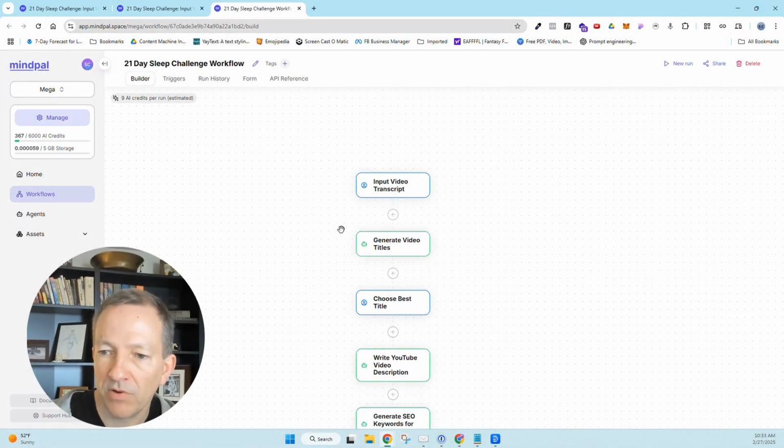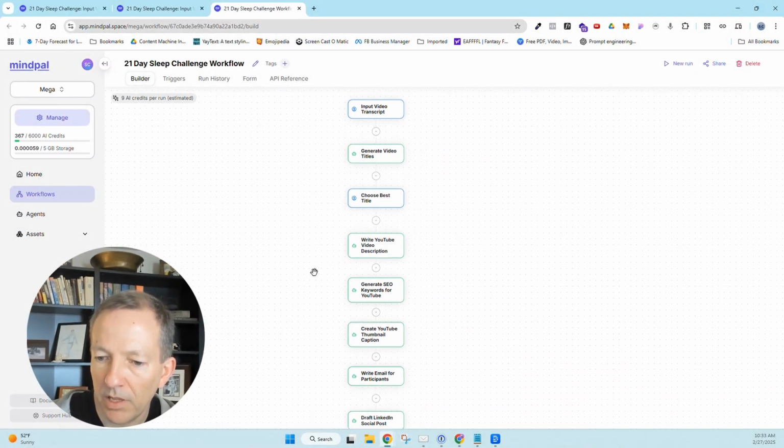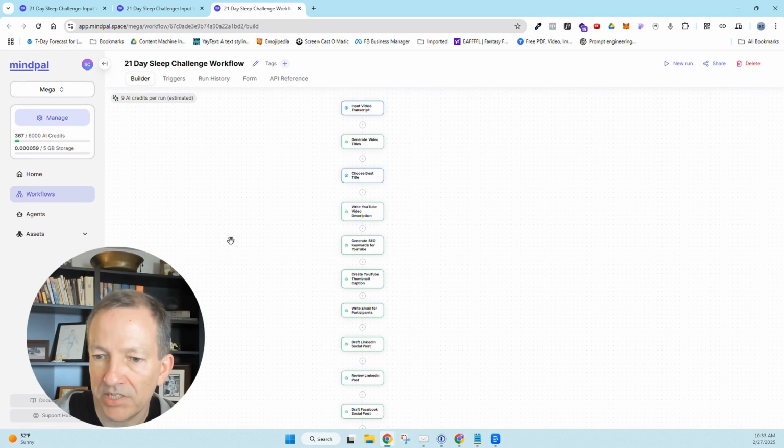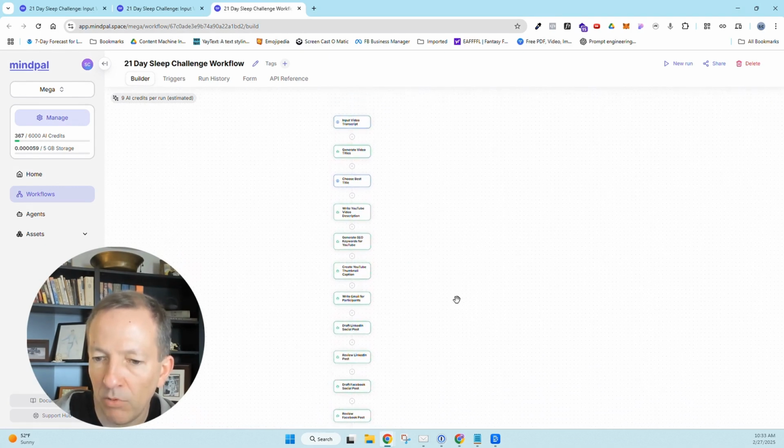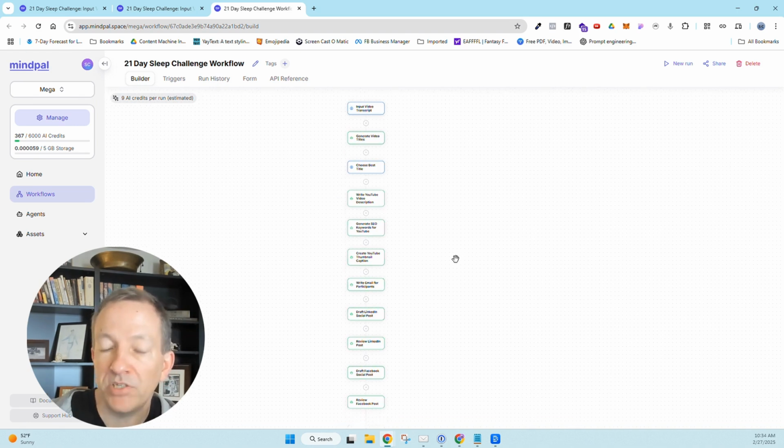But this works. And I really am happy with how this is working out. In just a few minutes, I went through from scratch and created a workflow. And in my next step, which I'll do in a separate video, I'm going to go in and fine tune all of these agents and we'll be able to see how it improves. If you haven't tried MindPal yet, I hope this is useful for you.